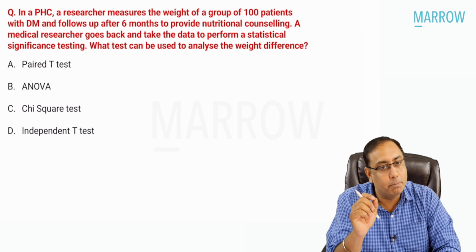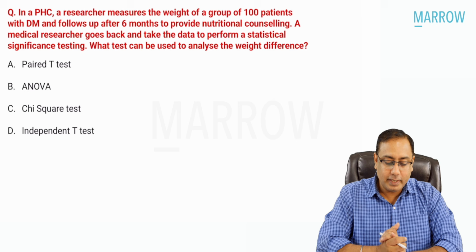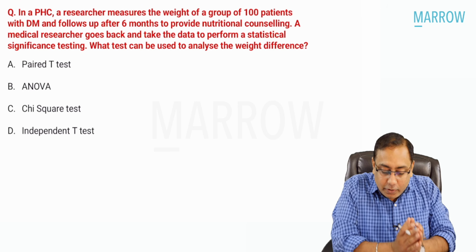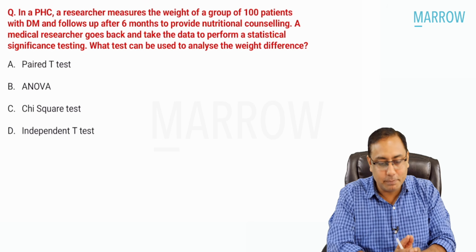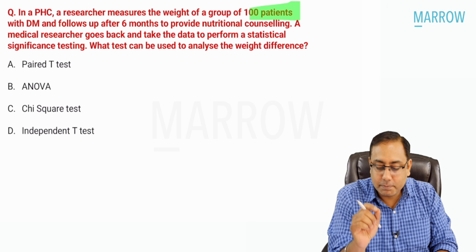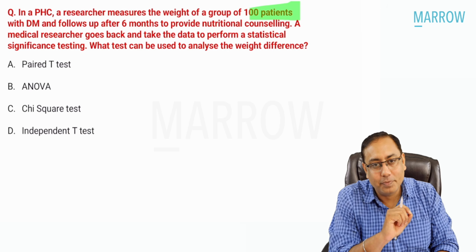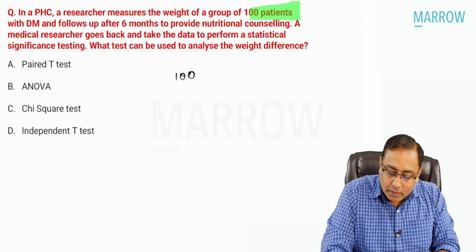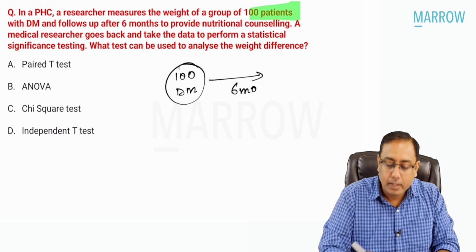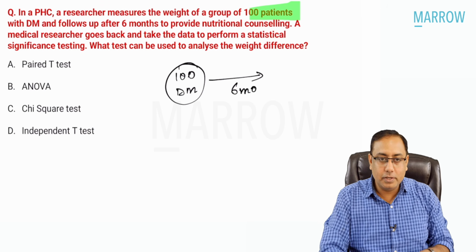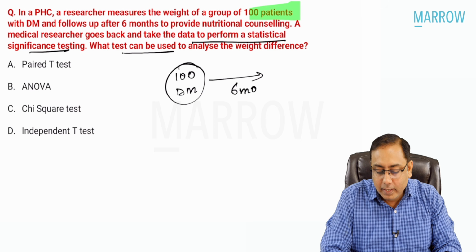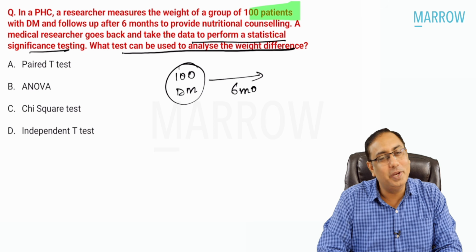Coming to the next MCQ. In a PHC, beta, a researcher measures the weight of a group of 100 patients with DM, diabetes mellitus, and follows them after 6 months to provide nutritional counseling. So you take 100 patients, all with diabetes mellitus, and follow them up for 6 months with nutritional counseling. The researcher goes back and takes the data to perform a statistical test. What test can be used to analyze the weight difference?